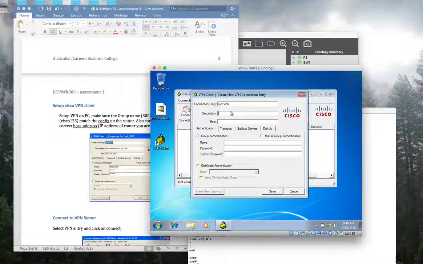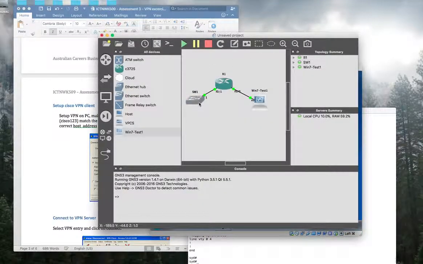And descriptions, you can give a description, or you can skip that too, but giving a description is good. VPN connection to Sydney LAN, because we are going to connect to this network.